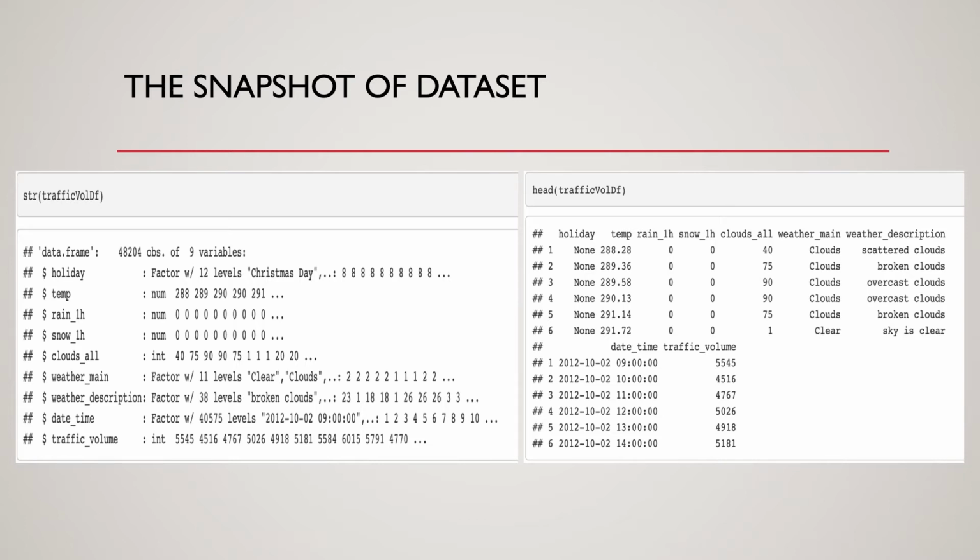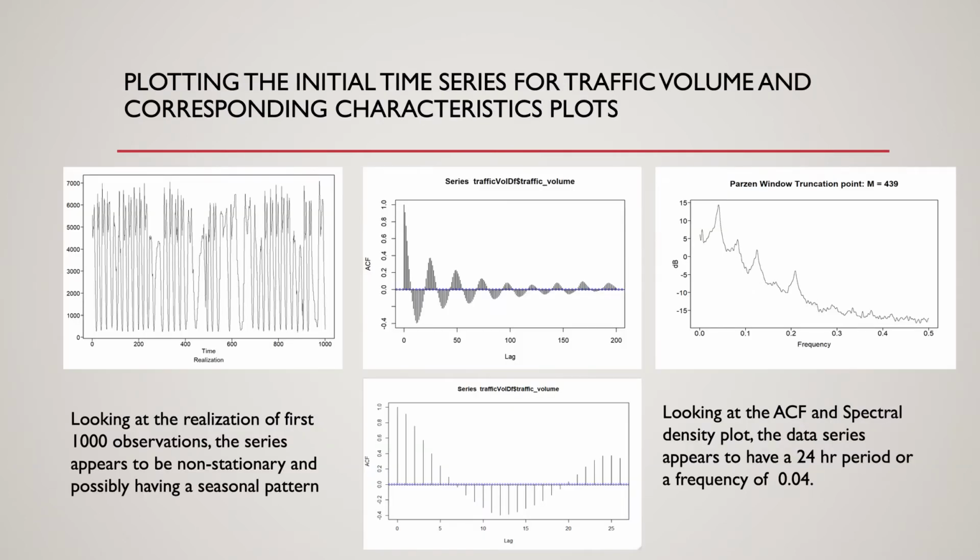in the current analysis. Looking at the realization of first 1,000 observations, we can see that series for the hourly traffic volume appears to be non-stationary with possible seasonal component. This is in line with our intuition since traffic is expected to be more during the daytime and business hours as compared to the nighttime, and this behavior is expected to continue into future.